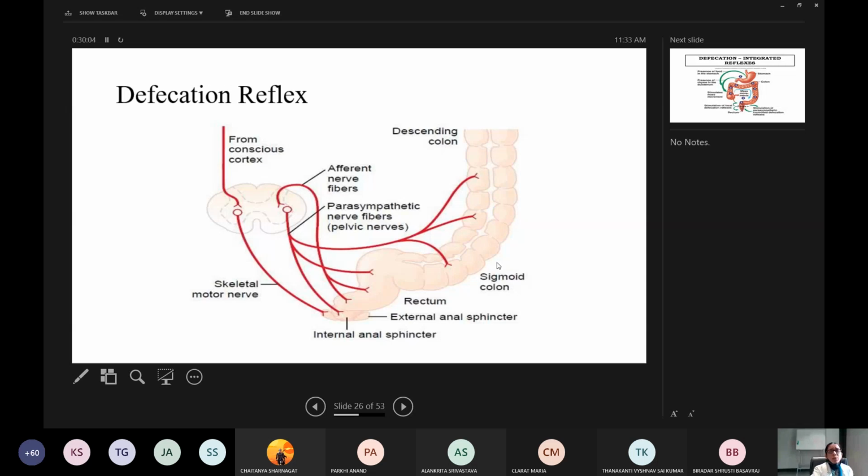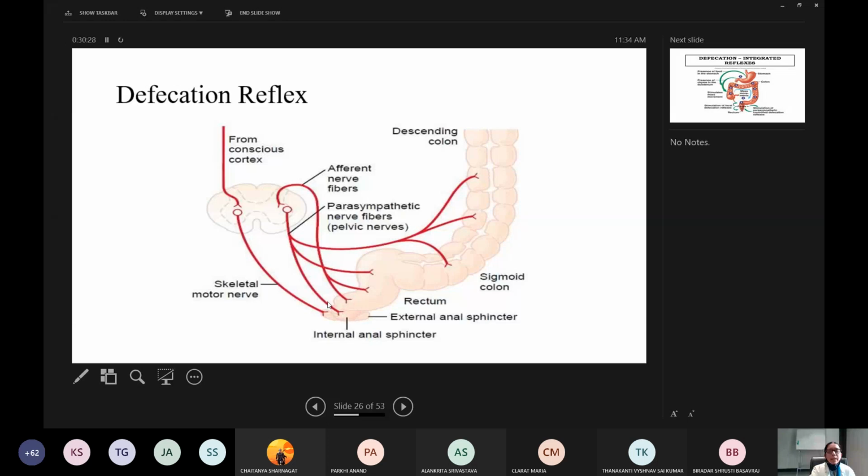Okay, this is the diagram to show the defecation reflex. The defecation reflex is very important for you from an examination point of view. Okay, it is a very commonly asked 3 marks question. Sometimes they will ask you just to draw the diagram for 3 marks. Okay, so it is shown here.